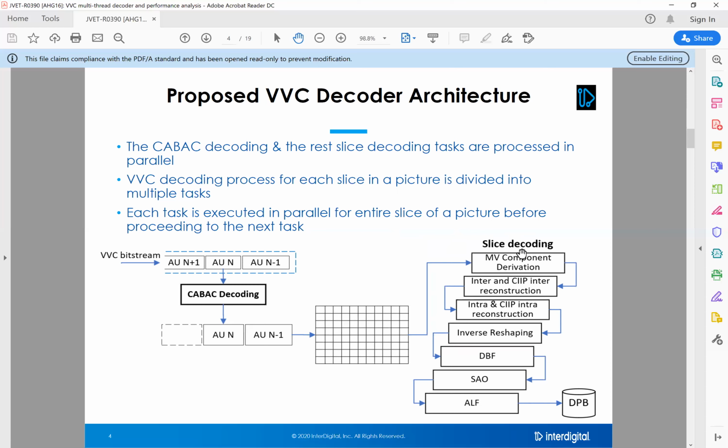At the same time, the slice decoding activity fetches that CABAC decoded output and starts executing the slice decoding activities. This way, the slice decoding and the CABAC decoding processes are executed in parallel, albeit they are executing on two different pictures at any point of time.